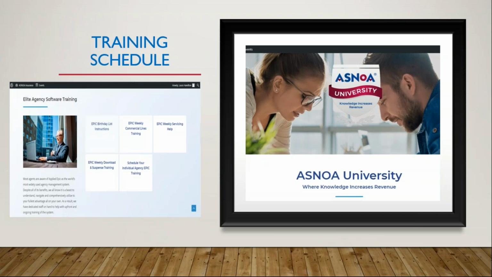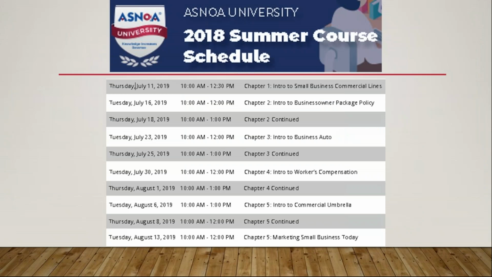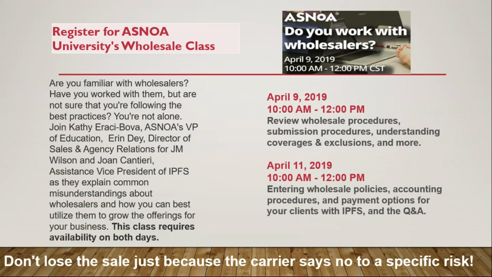In the account at asnoa.net, you can get all of our trainings, all of our schedules, log in, and register for any one of our weekly trainings. You can register for the Small Business Commercial Lines courses if you haven't done so. Kathy has her 2019 summer course schedule, which I need to update, and she also has a fall schedule as well, so you can register for any one of them. She has a wholesale workshop class on April 9th and the 11th. I'm not sure if you've seen any of those emails that have come out, but this is a great opportunity to get more familiar with any of the wholesalers that we write with.